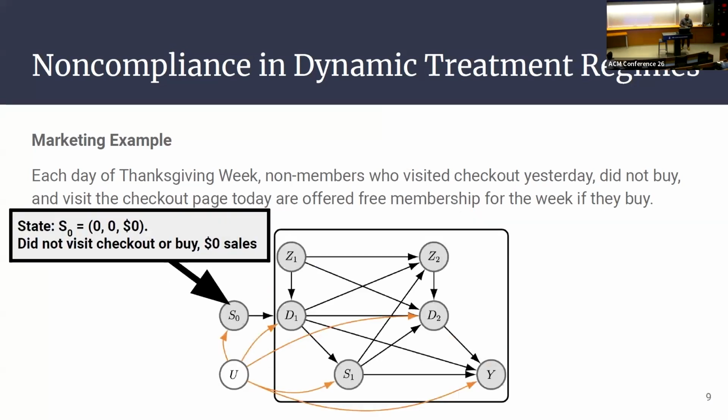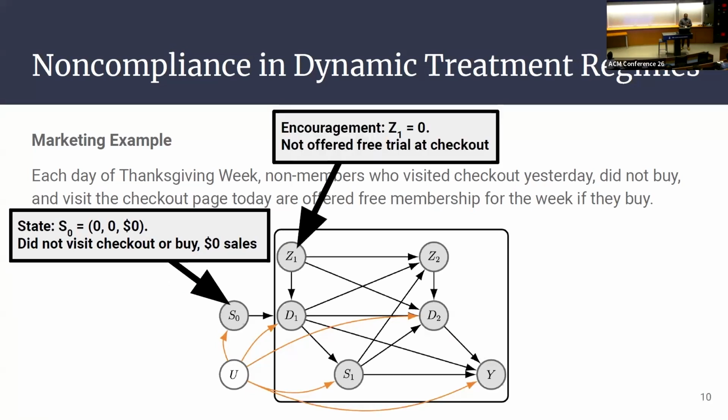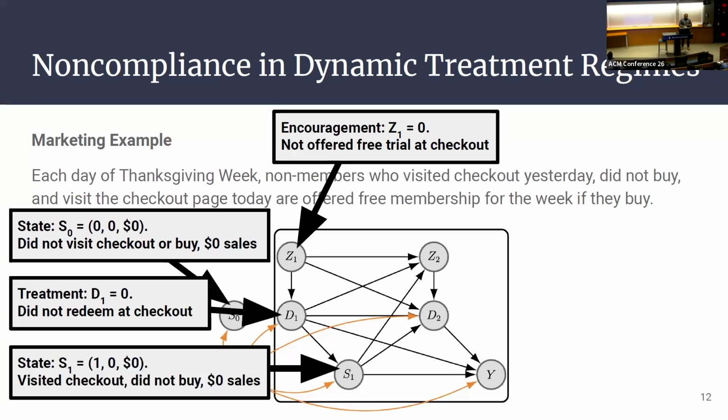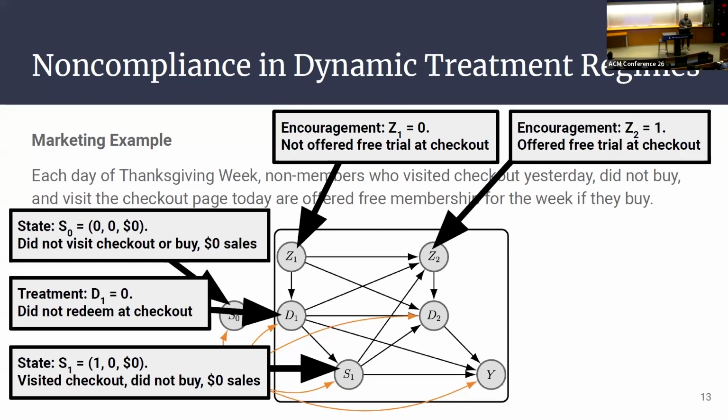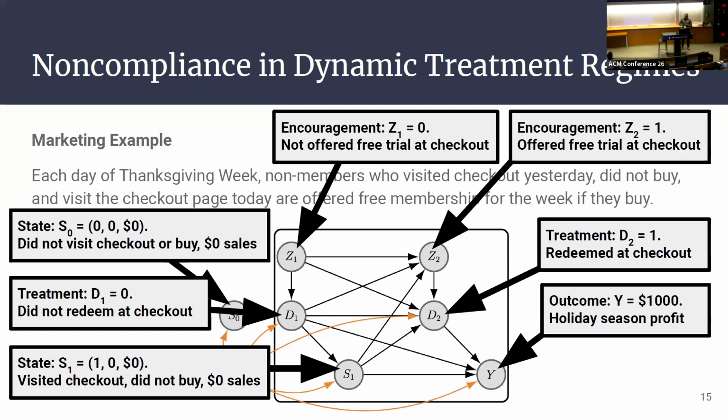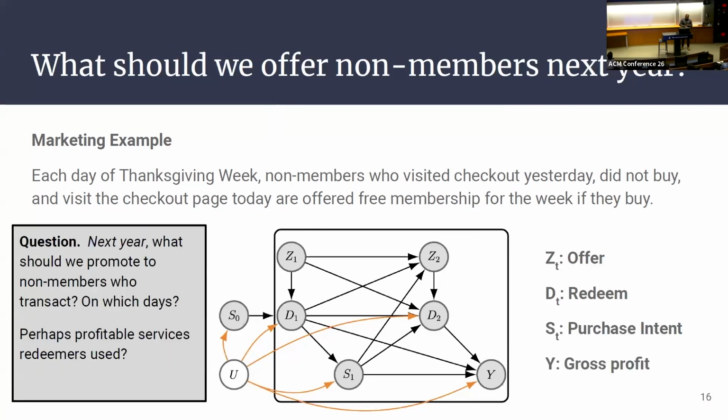So that's the example. I have to give some notation so I can state some theorems. S represents states. Here, that's purchase intent. In this example, the account didn't express purchase intent, so we don't give an offer on time step one. And since they don't get an offer, they can't redeem. But they can still visit the checkout on day one. So if they do that and don't buy, we can give an offer the next day, and maybe that leads them to redeem. And then there's some outcomes. Here it's holiday season profit.